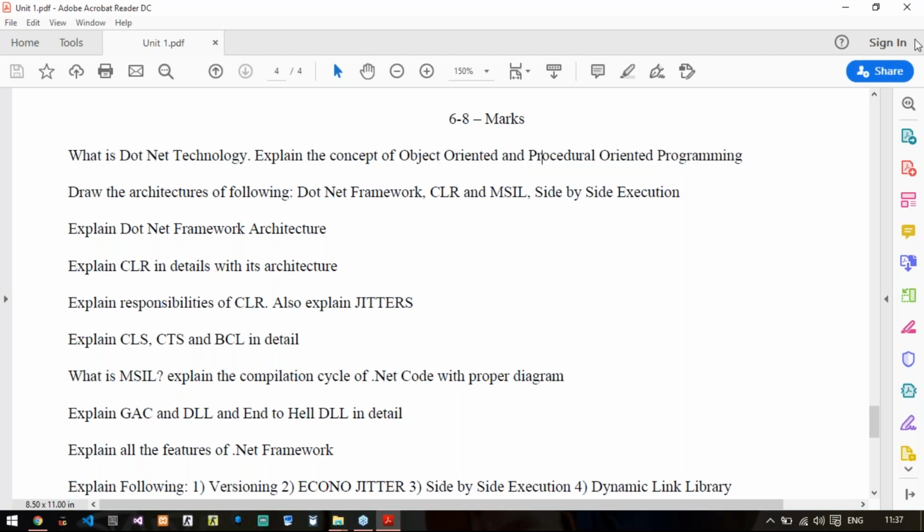Then the next question is: draw the architecture of the following. Very good. It's .NET Framework architecture, .NET Framework, CLR, MSIL, and side-by-side. So you just need to draw the diagram of each of them, nothing else. That's what you need to do in this question. 2 marks each.